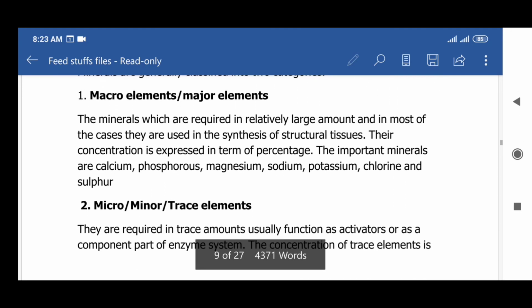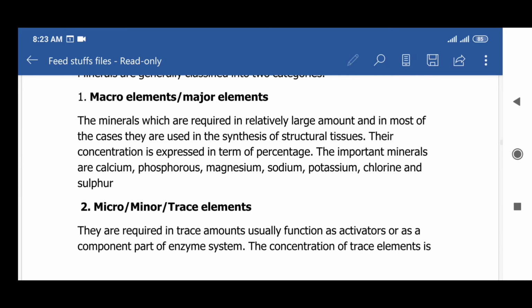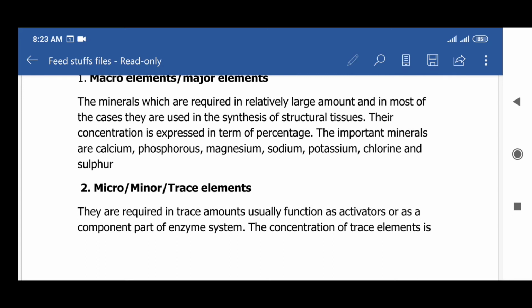At first, macro elements or major elements: the elements which are required in relatively large amounts, and in most cases they are used in the synthesis of structural tissues. Their concentration is expressed in terms of percentage. The important minerals are calcium, phosphorus, magnesium, sodium, potassium, chlorine, and sulfur.